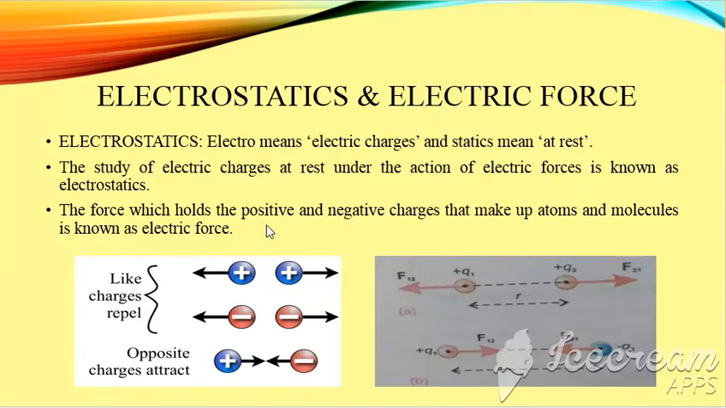The same is the case for non-living things. Everything around us which is in a composed or solid form is all due to the presence of electric force. Without this force, nothing can remain in a composed or solid form.